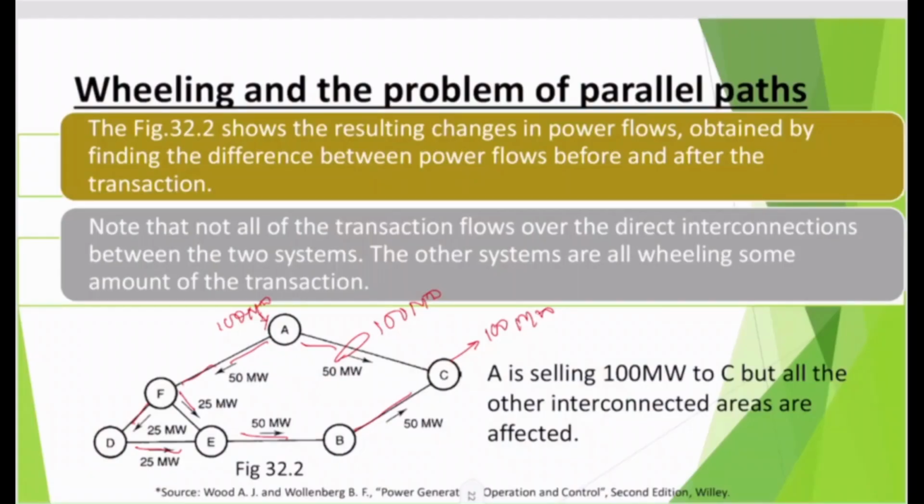So A is selling 100 megawatt to C, but all the other interconnected areas are affected. So it is not mandatory that if there is an energy exchange between A and C, only this corridor is going to get disturbed; all the other corridors get disturbed because of one transaction. Is it clear? That means we can conclude that the energy has been wheeled through different corridors to reach C to satisfy the transaction of 100 megawatt between A and C, and that is clearly known as wheeling.